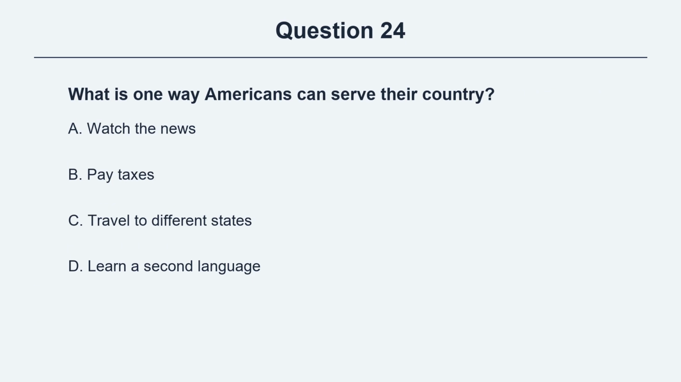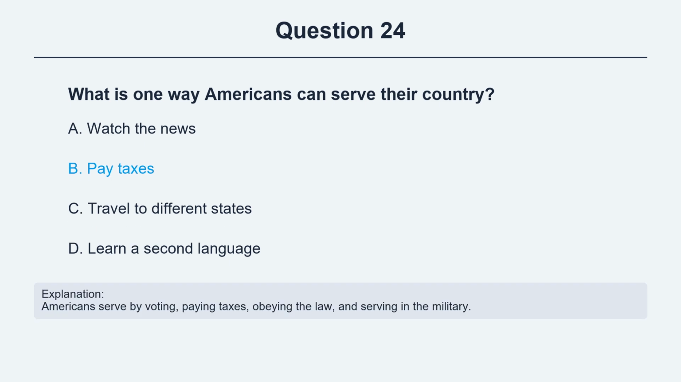Question 24. What is one way Americans can serve their country? Option A, watch the news. Option B, pay taxes. Option C, travel to different states. Option D, learn a second language. The correct answer is option B, pay taxes. Explanation. Americans serve by voting, paying taxes, obeying the law, and serving in the military.